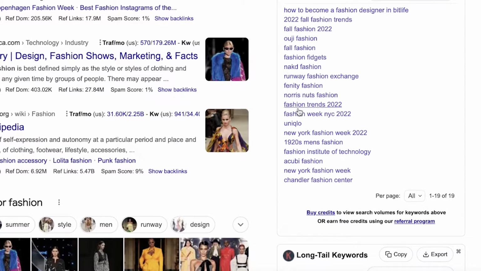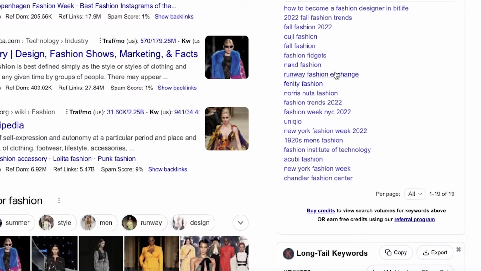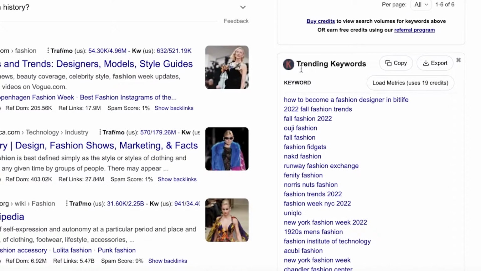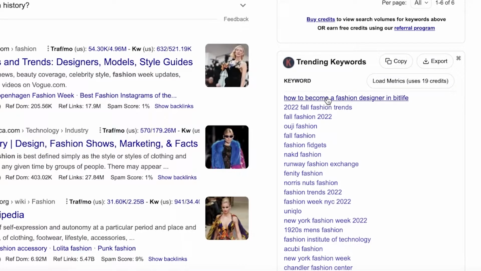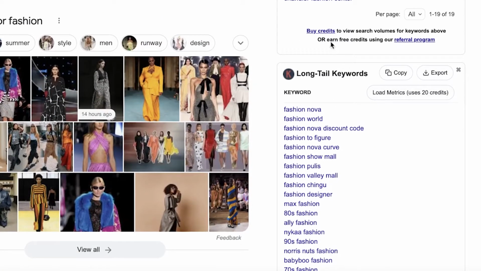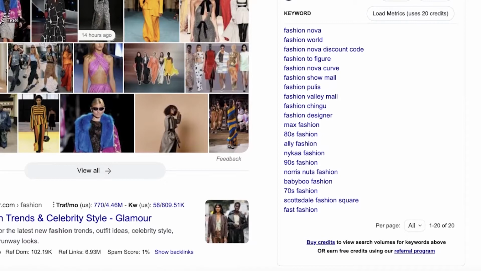So trending keywords are a great way to find the long tail keywords. So you can see these are clusters of words. You have runway fashion exchange, New York Fashion Week 2022, how to become a fashion designer in BitLife, Chandler Fashion Center, and then if you scroll down further, you actually have a separate categorization of the long tail keywords related to your keyword.